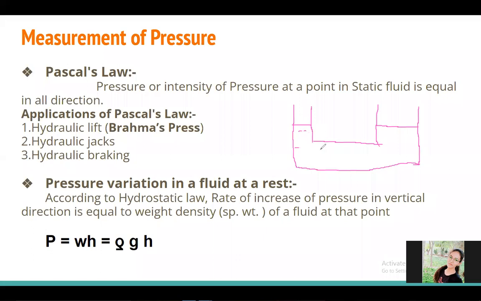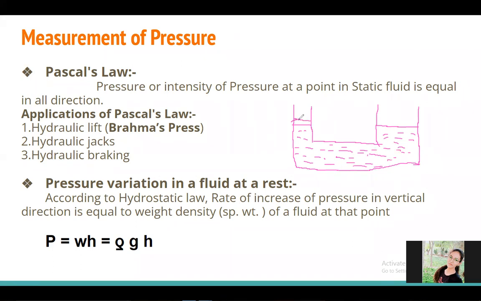What Bramah suggested is that whatever pressure we apply on the liquid is equally distributed in all directions. And to prove it, he gave one application.